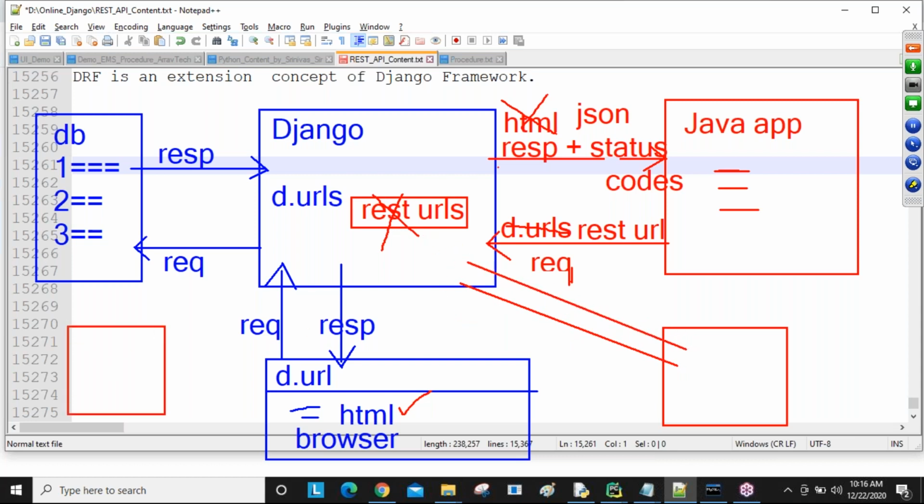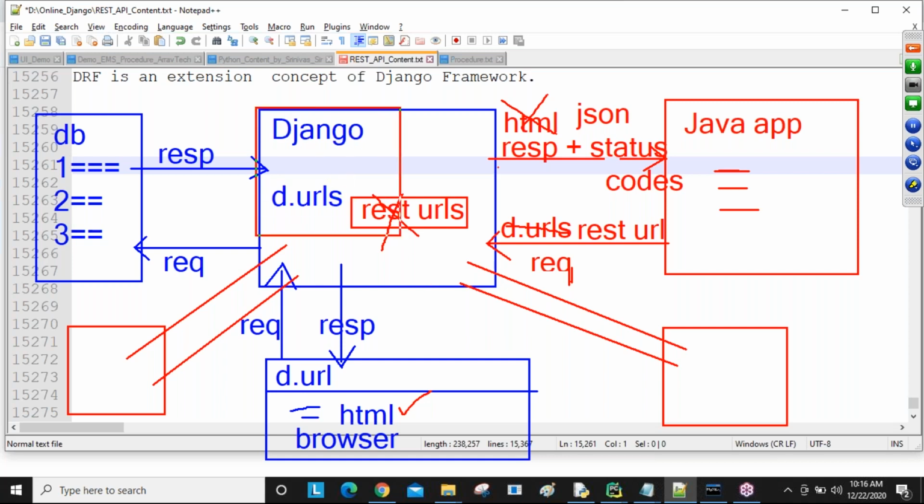Here is one more application. If this one also wants to communicate with your application, a REST API is required. When you provide a REST API to your existing Django, only then is your Django application going to get popularity, because all other applications can also use your application. Is this diagram clear to you? So that's why we are going to add REST API to the existing Django.